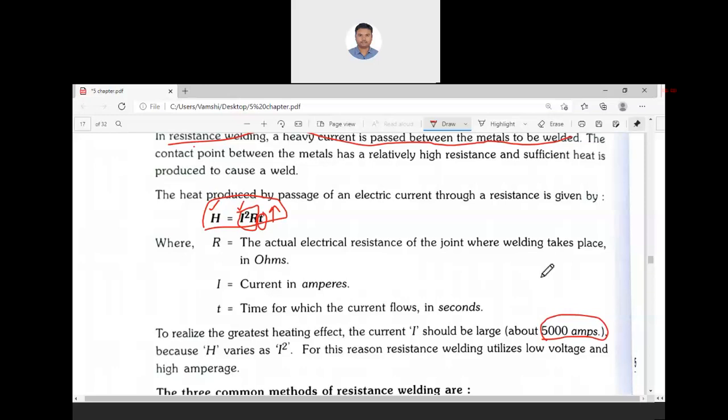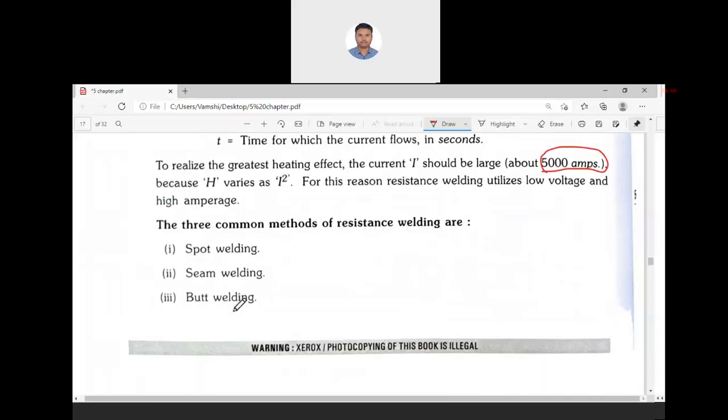Sometimes it is 5000 ampere, but the voltage is less. The welding voltage is less, and the welding current is more. Like that, the welding transformers and welding generators are designed.